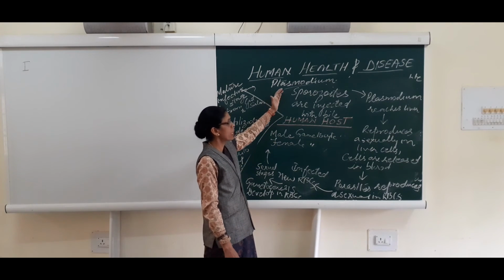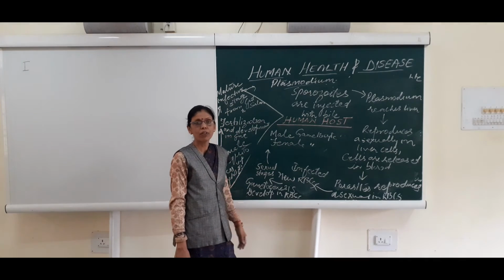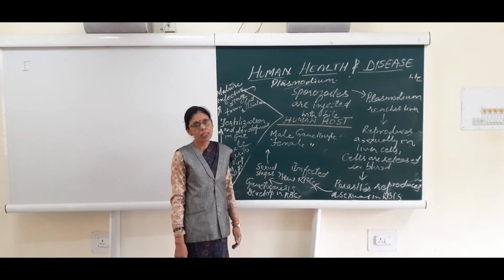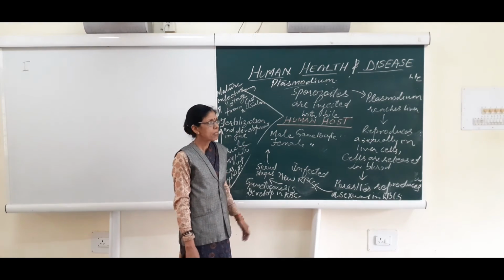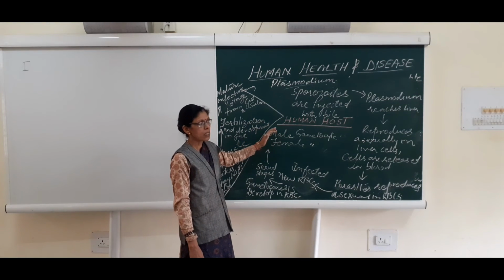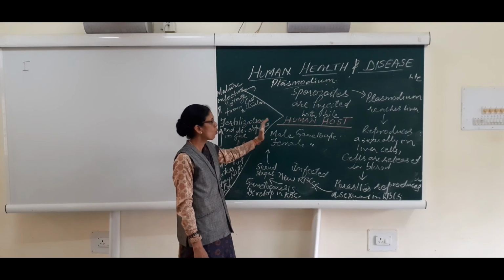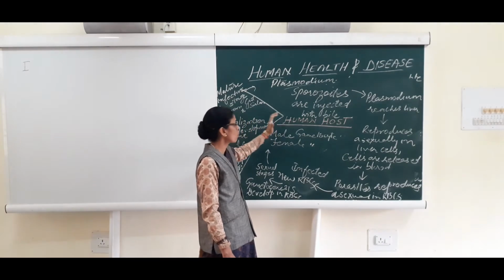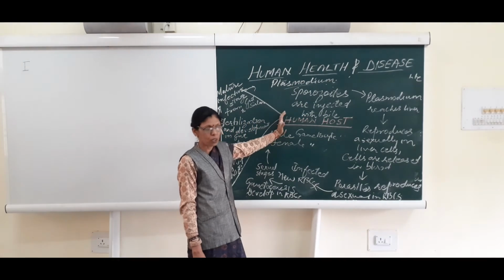How is this Plasmodium carried? The vector for Plasmodium vivax is the female Anopheles mosquito. This malaria life cycle is completed in two hosts. The first host is the female Anopheles and the second host is the human host.